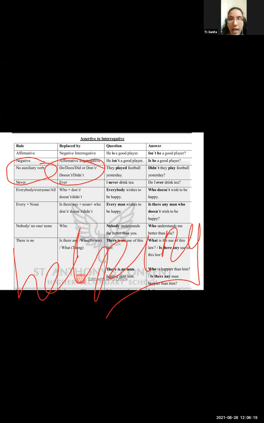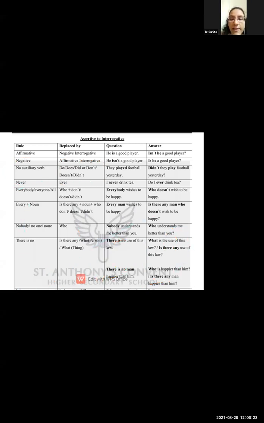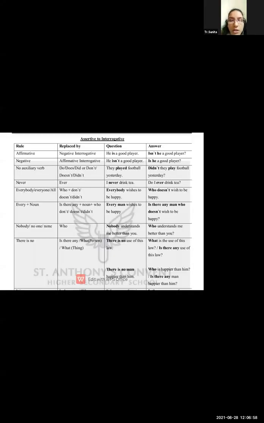Now we have one example: they played football. For example, they played football yesterday.